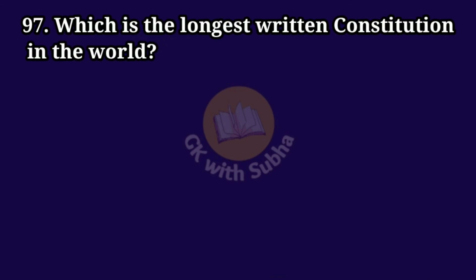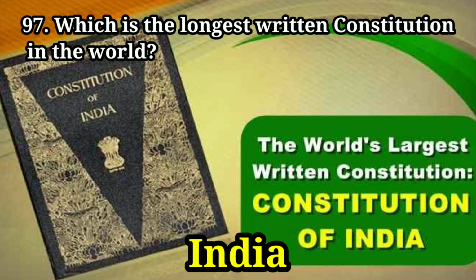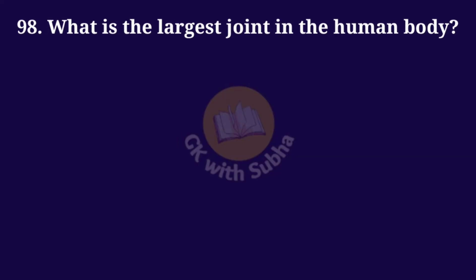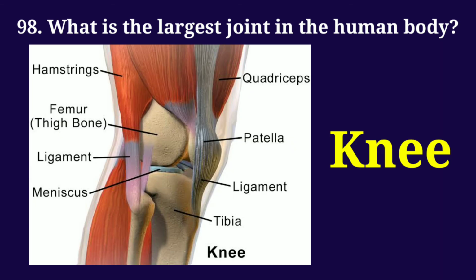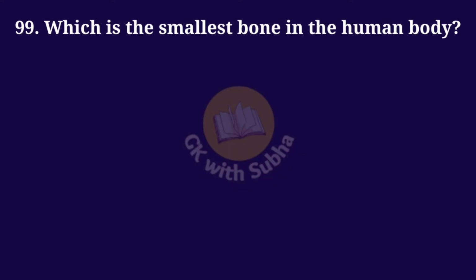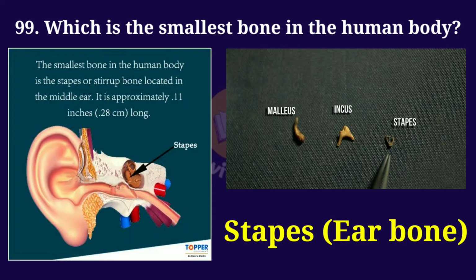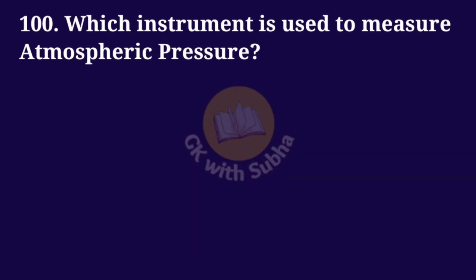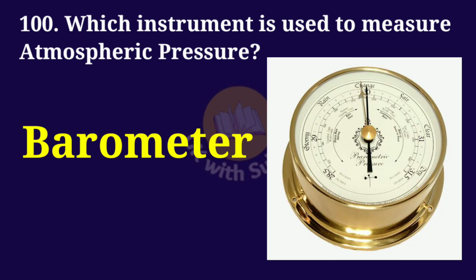Which is the longest written constitution in the world? Answer: India. What is the largest joint in the human body? Answer: Knee. Which is the smallest bone in the human body? Answer: Stapes, the stirrup bone. Which instrument is used to measure atmospheric pressure? Answer: Barometer.